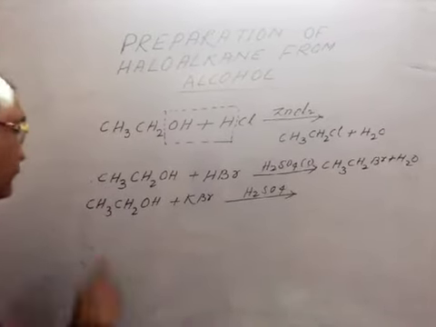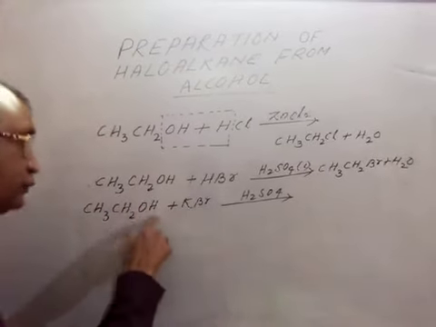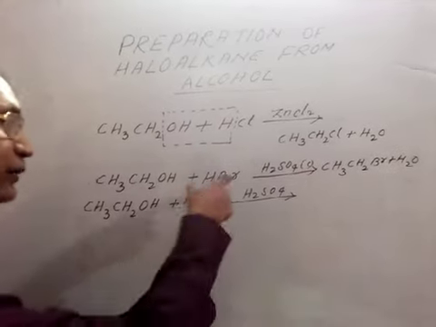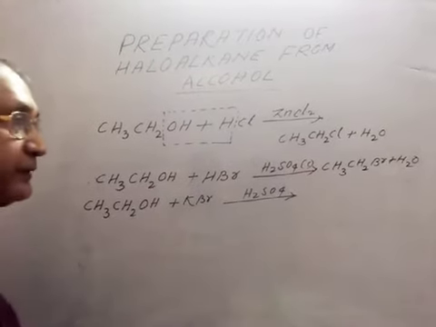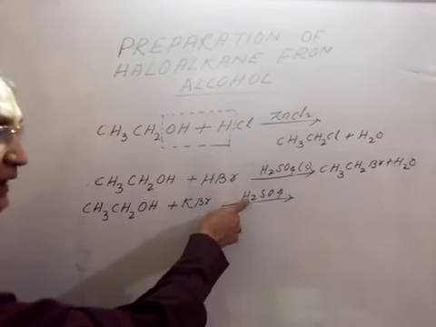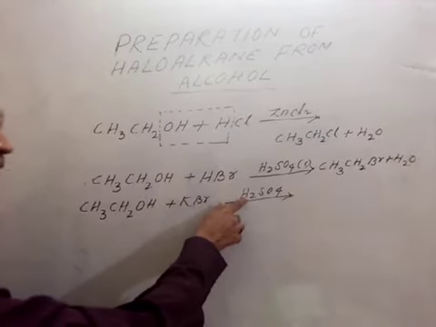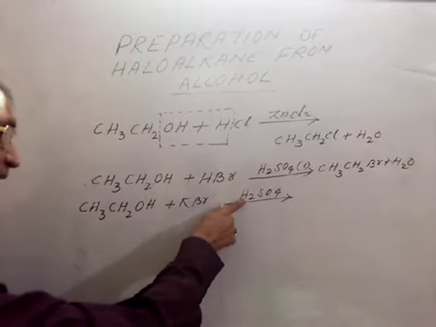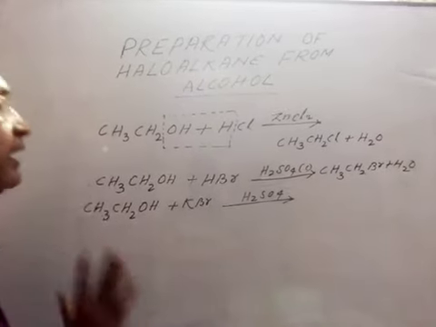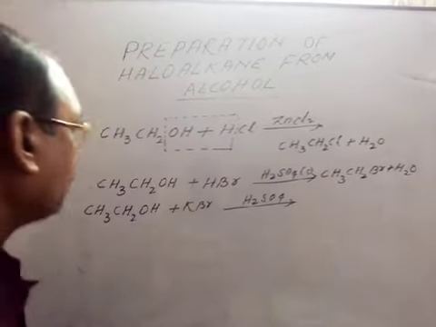See here, CH3CH2OH. If we want to replace this OH, then one hydrogen is required for that. One hydrogen will come out from this H2SO4. Then this hydrogen of the sulfuric acid and hydroxyl will join with each other, and one product we will get, that is H2O.